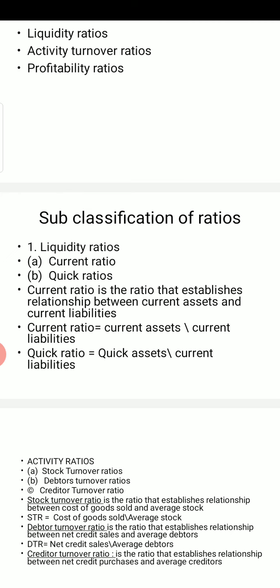Whatever the amount of debtors there are on 1st April, that we will count as opening debtors, and the debtors which are there at the end of the year, that is 31st March, that will be counted as closing debtors. Same is with closing stock and opening stock also.